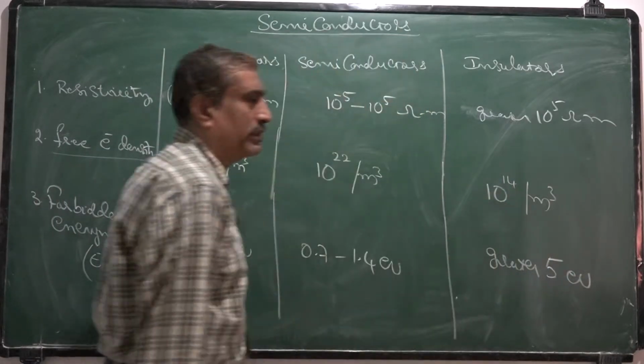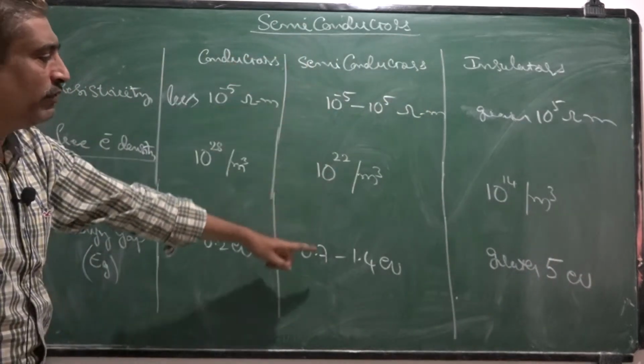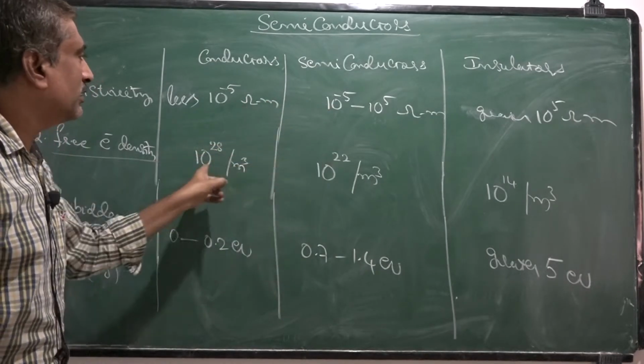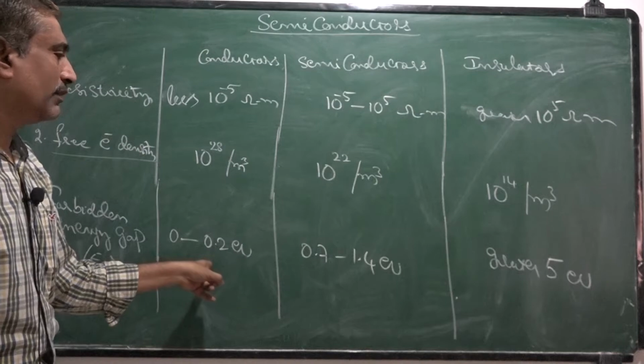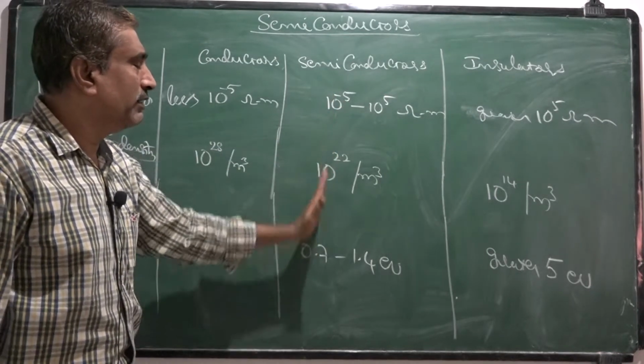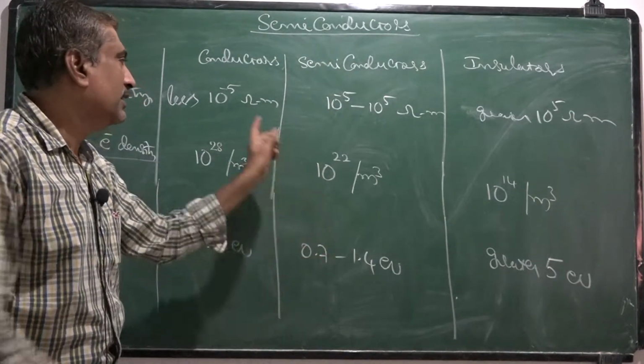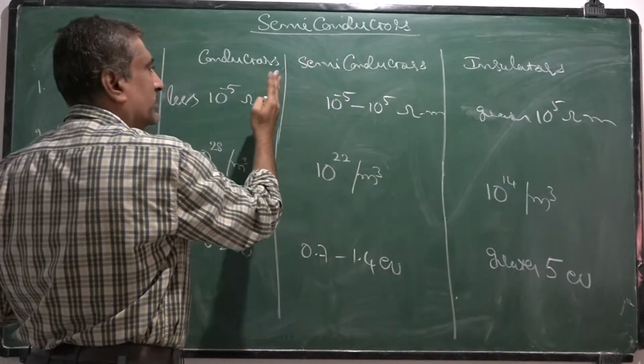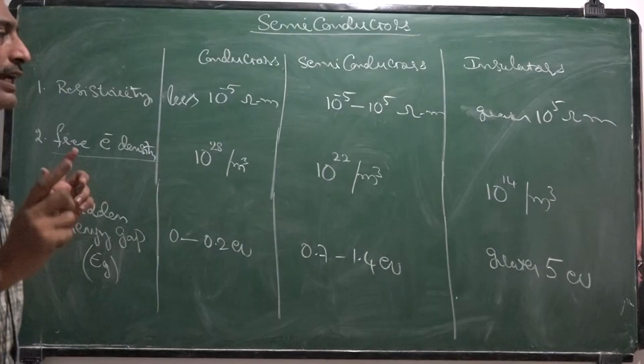In all these properties, we observe that the properties of semiconductors are close to that of conductors. The values for semiconductors are in between that of conductors and insulators, but close towards conductors.